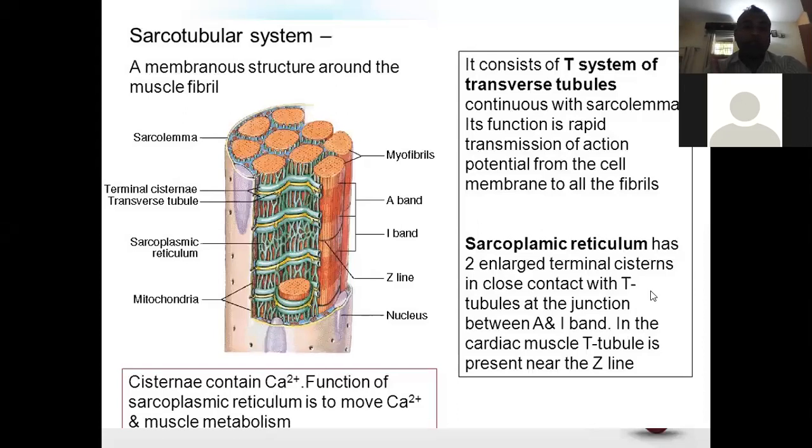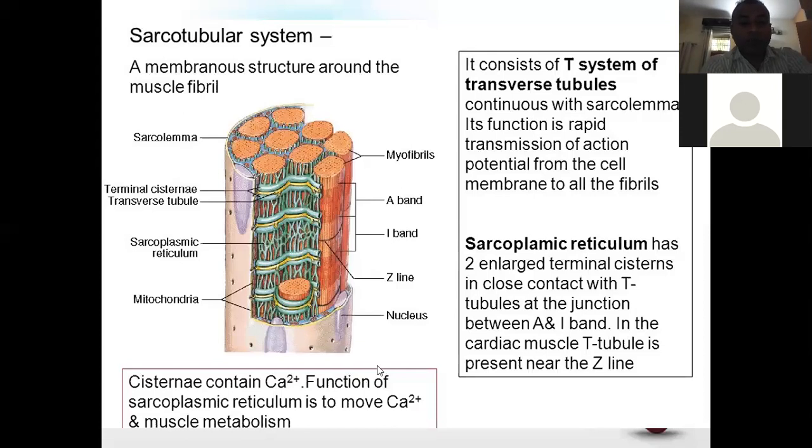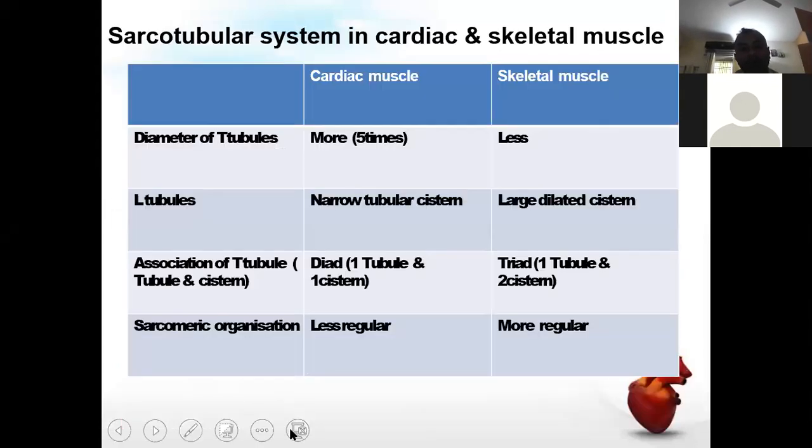So this is one difference. These terminal cisterns, or you can say the sarcoplasmic cisterns, contain calcium ions, and the function of sarcoplasmic reticulum is to move the calcium in muscle metabolism. So this is about a few important features of the sarcotubular system. When we look at the sarcotubular system of the skeletal and cardiac muscle, there are few differences. The main difference is the diameter of the T tubule. The T tubules are more in diameter, about 5 times more as compared to skeletal muscles.